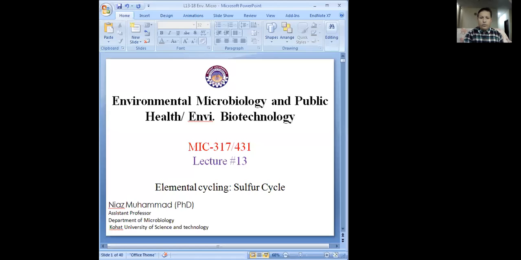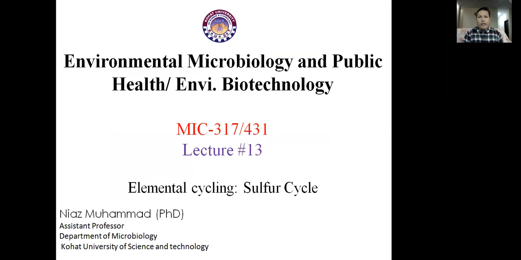Microorganisms are the main entity responsible to convert these elemental forms from organic to inorganic form. So microbes are playing a vital role in the conversion of elemental form from one form to another.